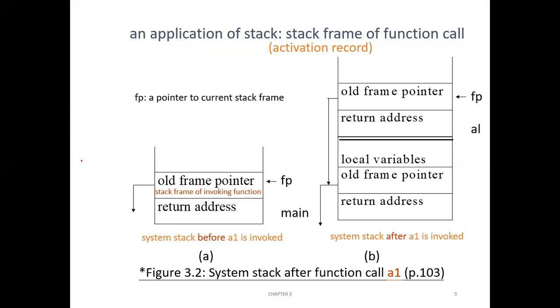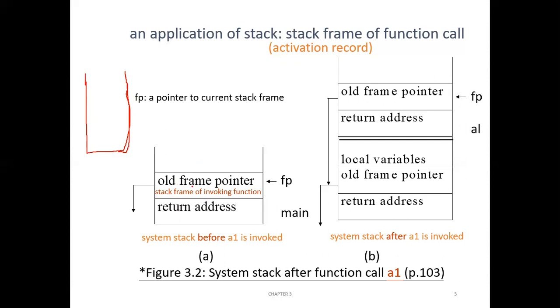So what will the main function have? From the main function only, the execution will start. The main function can call other functions. So when you execute a program in C, a stack frame will be maintained. A stack frame is nothing but a stack. When the main function is getting executed, at that time also the stack will not be empty. There will be some items in the stack.